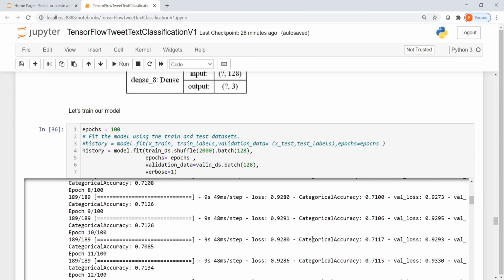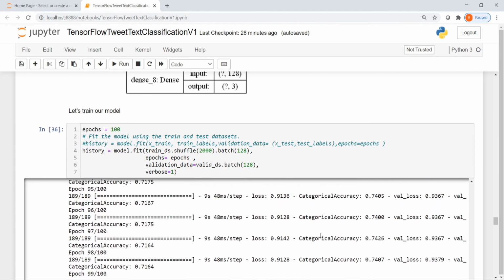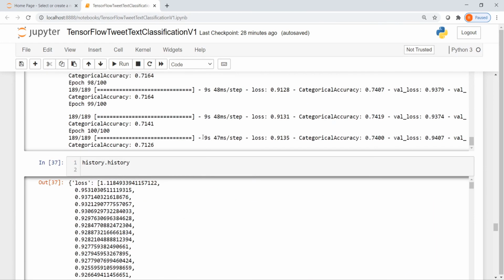By the end of the 100th iteration, you will see that the categorical accuracy achieved on the training dataset is 0.74 and on the validation dataset is 0.7. Now you can get these values from the history variable which you have attached to the model.